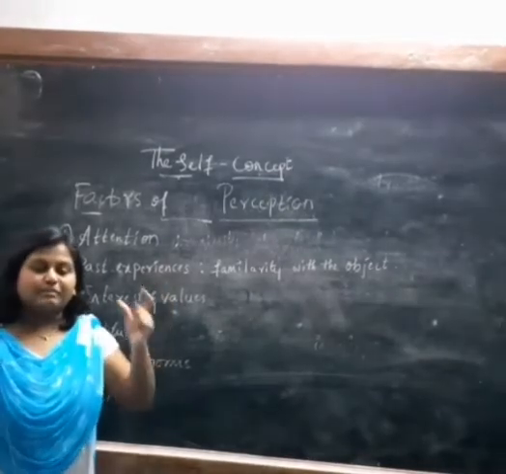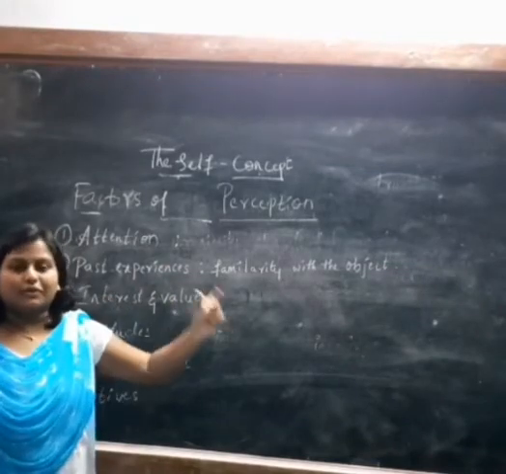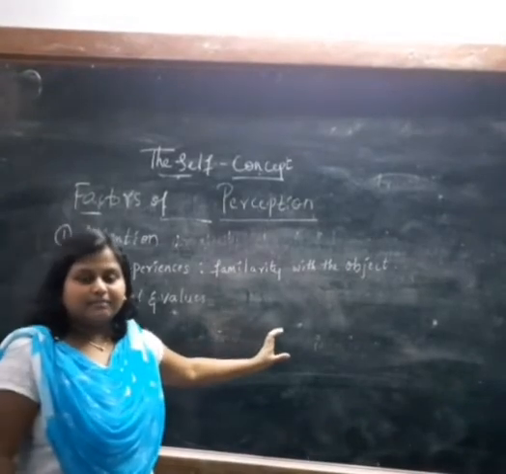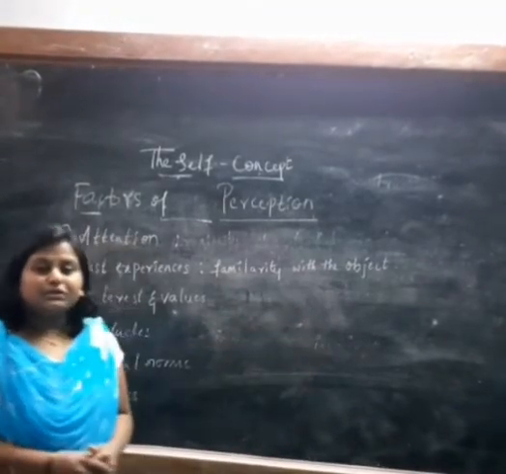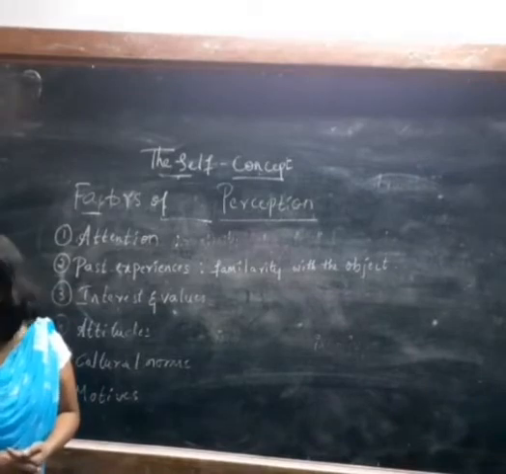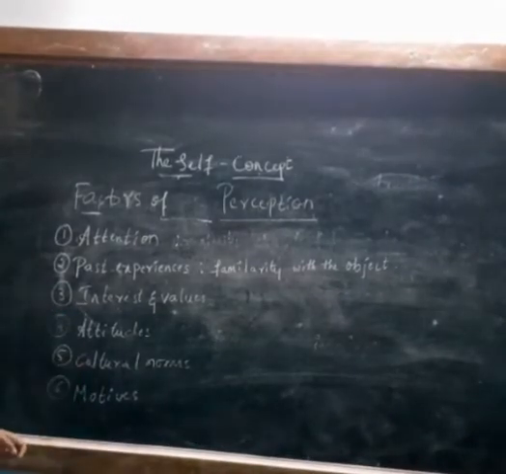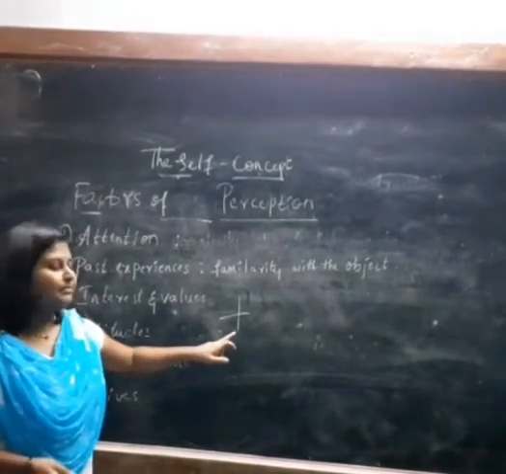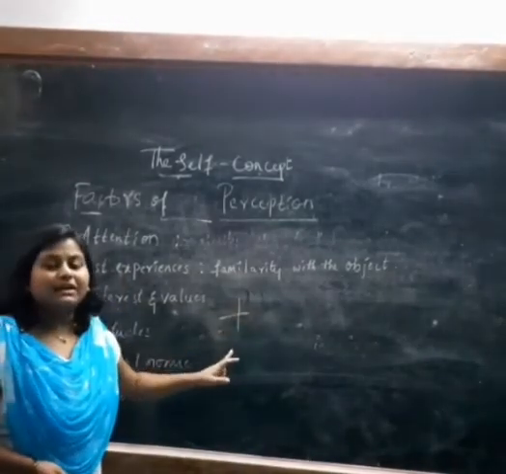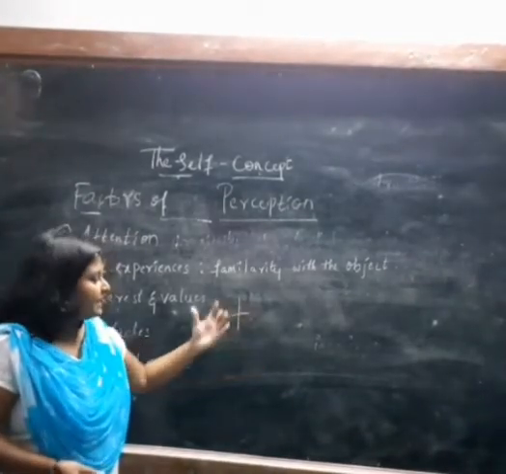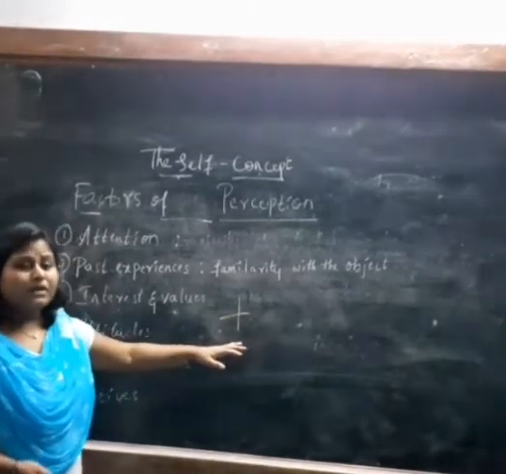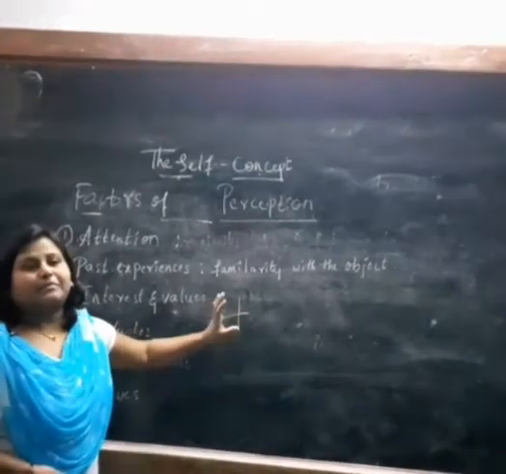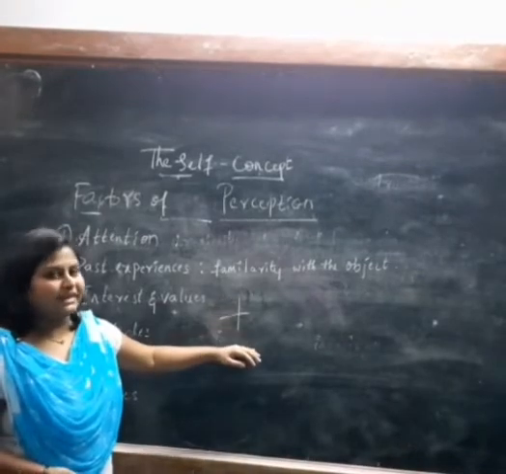So we categorized the plus sign as a particular group. To categorize a plus sign in a particular group, you should know what a plus sign is. If you don't know how a plus sign looks, how can you say that it is a plus sign? How can you categorize it in a group? Therefore, to understand or perceive something, you should have some past knowledge about it, right? Okay.